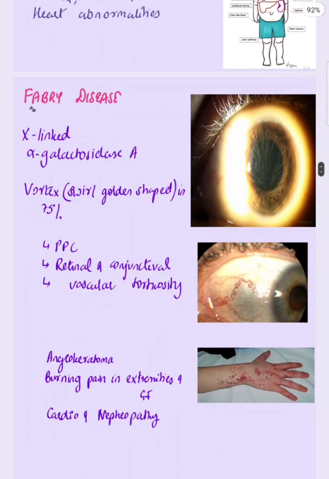Next is Fabry disease. Fabry disease inheritance is X-linked. It is a lysosomal storage disorder of alpha galactosidase A. It is characterized in the cornea by vortex keratopathy, a swirl of golden shape, in 75% of cases. Other ocular manifestations include posterior polar cataract, and retinal and conjunctival vascular tortuosity will be seen. In systemic manifestations, there is angiokeratoma. The patient will also complain of burning pain in the extremities and GI symptoms, and there will also be cardiac involvement and nephropathy.